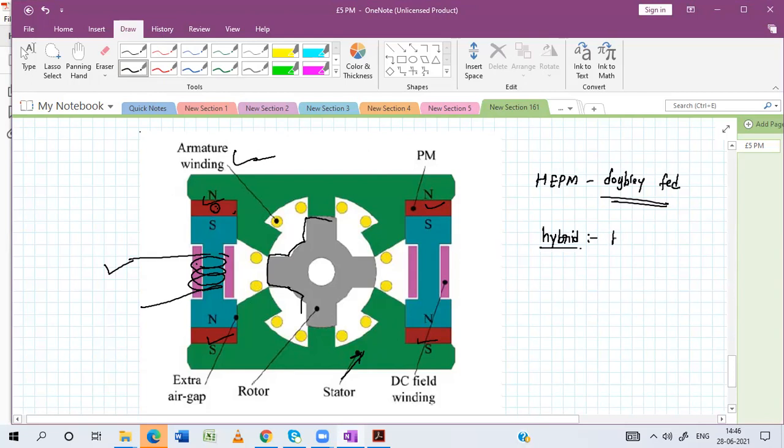It includes both PM and field winding excitation. So the excitation is related to the field. But here the field is provided by both permanent magnets as well as a field winding. That's why it is called a hybrid. And why is it called doubly? Because they are giving a supply to the armature winding as well as the field winding.